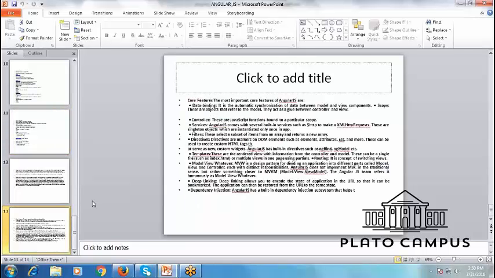So here, in summary, the core features of AngularJS are: number one, data binding. It automatically synchronizes the data between the model and view. The scope: these are objects that refer to the model. They act as a glue between the controller and view. The scope binds between models, controller and view. Controllers are nothing but JavaScript functions bound to a particular scope.